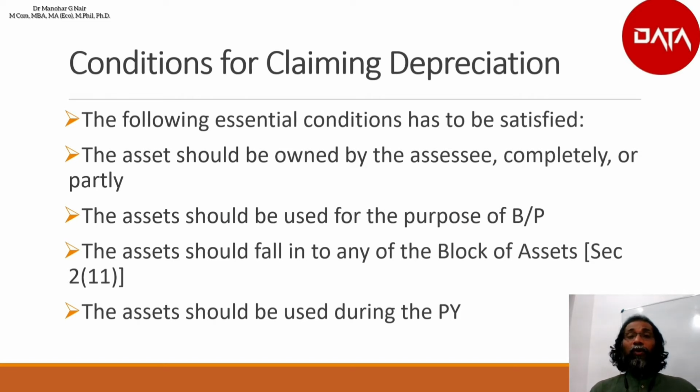Then that will qualify as asset for depreciation. The land, goodwill and investments will not be eligible for depreciation, and the asset should be used during the previous year, then only it will be eligible for depreciation.